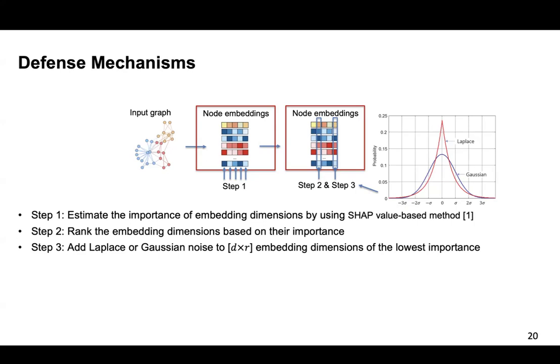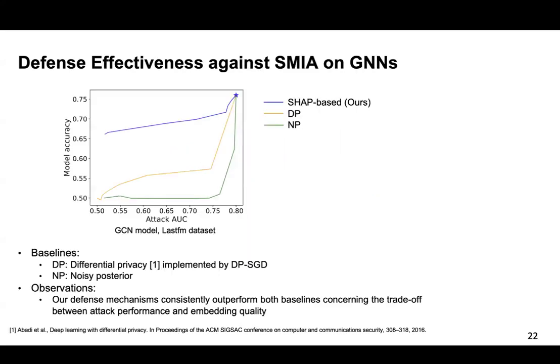It includes 3 steps. First, we estimate the importance of the embedding dimensions by using a Shapley value-based method. Second, we rank the embedding dimensions based on their importance. And third, we add Laplace noise to the partial embedding dimensions of the lowest importance. Here, D is the embedding dimension and R is the perturbation ratio. We compare our defense mechanism with 2 baselines, the differential privacy-based method and the noise posterior-based method. The differential privacy-based method, DP-SGD, adds noise to the gradient of the GNN, and noise posterior adds Laplace noise to the posterior vectors.